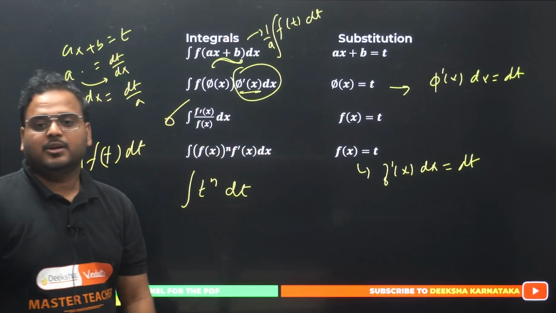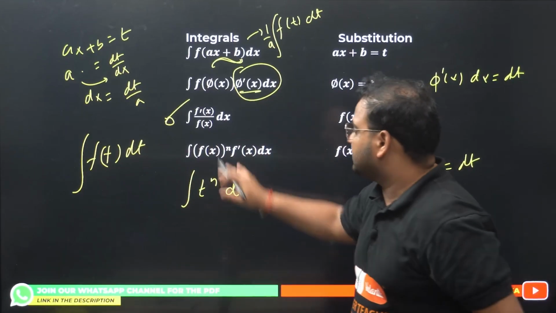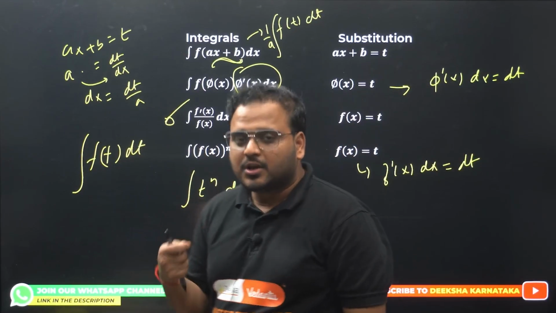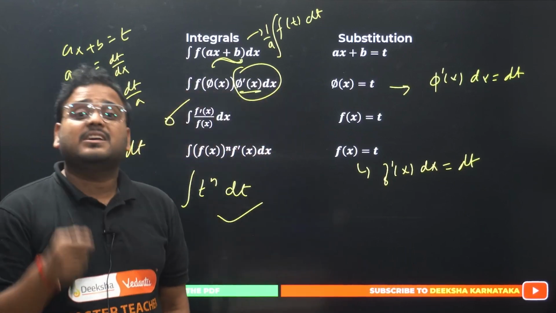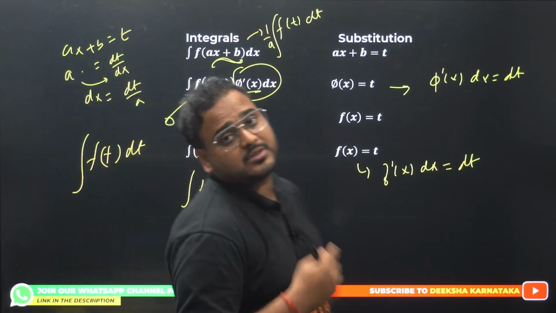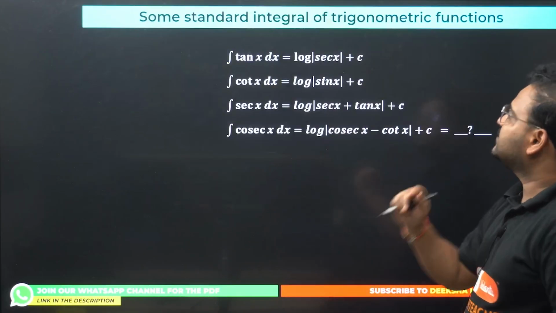Simply dt. So is this simpler or this simpler? Which is simple to solve, this one or this one? Of course this one, right? That's why we do our substitution, to make the question more relatable, easier for calculations and simplification. So this is the method of substitution, how we use it, and some forms I want to discuss with all of you. Let's move on.